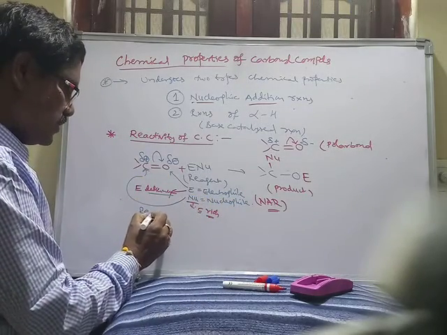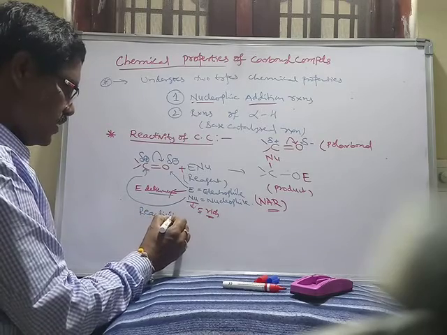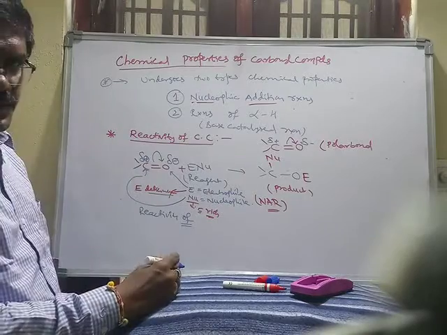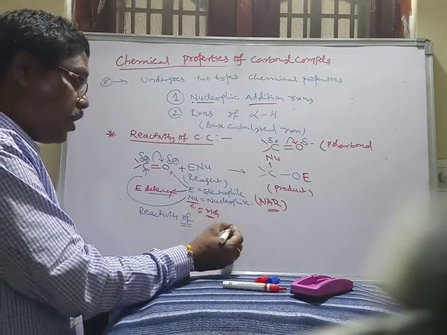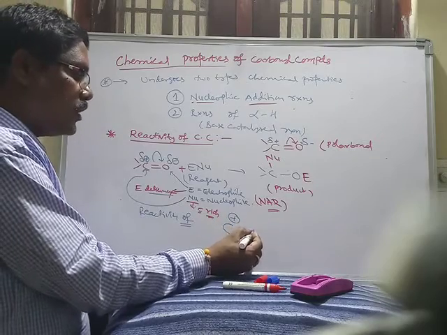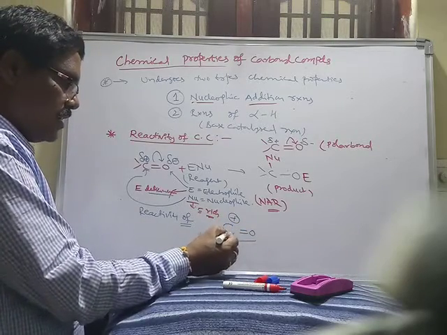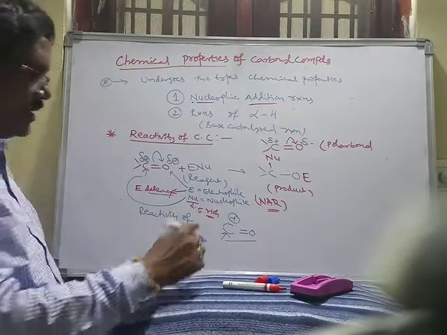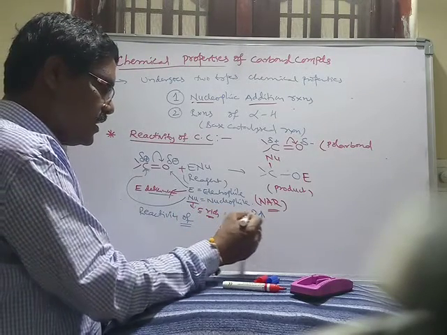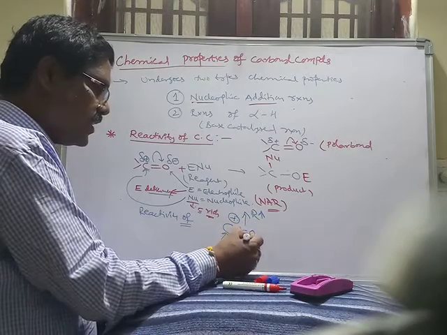In this nucleophilic addition reaction, the reactivity of a carbonyl compound depends upon the positive charge present on the carbon of the carbonyl group. So this is the carbon of the carbonyl group. If this positive charge increases, reactivity increases. If this positive charge decreases, reactivity decreases.